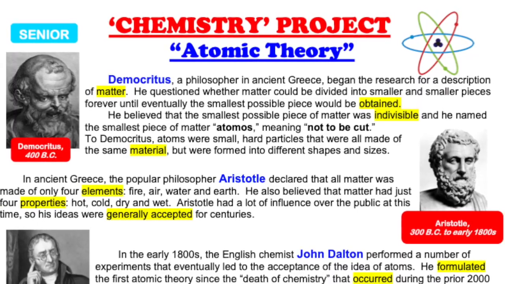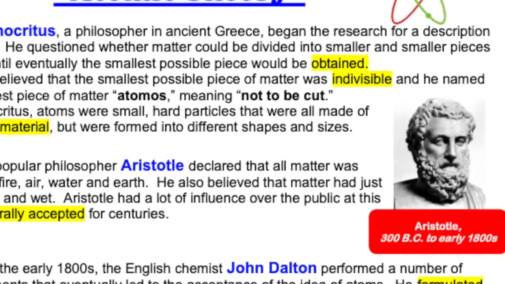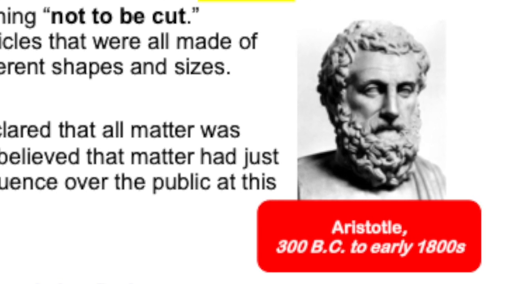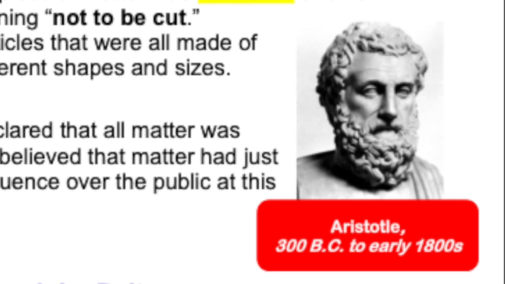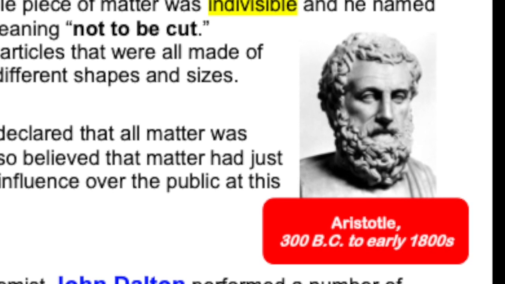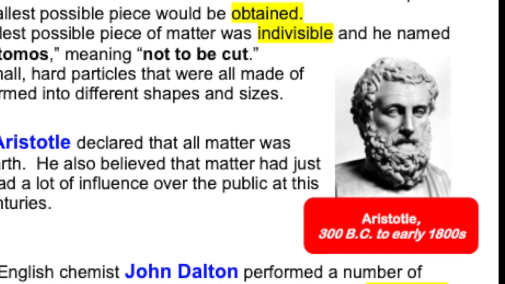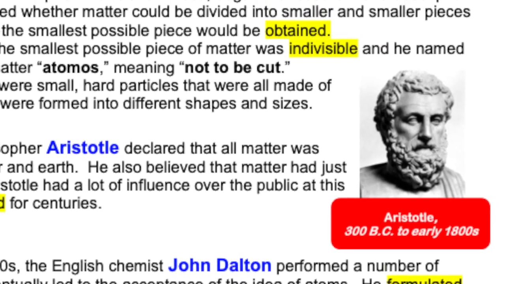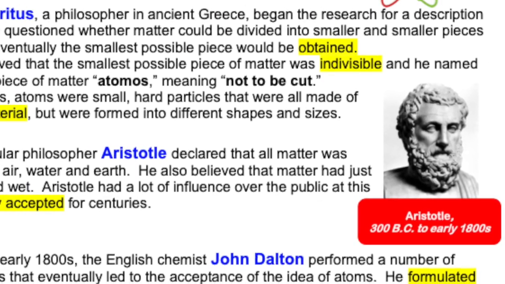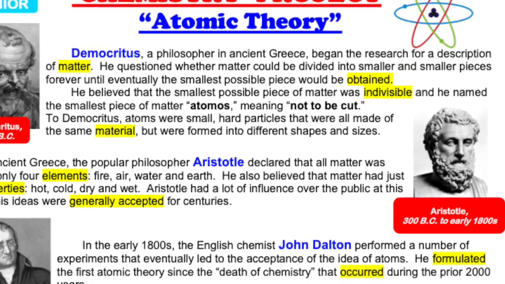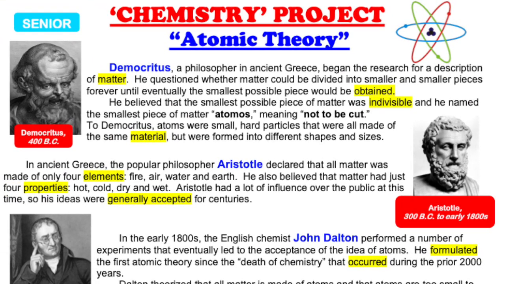shapes and sizes. In ancient Greece, the popular philosopher Aristotle declared that all matter was made of only 4 elements: fire, air, water, and earth. He also believed that matter had just 4 properties: hot, cold, dry, and wet. Aristotle had a lot of influence over the public at this time, so his ideas were generally accepted for centuries. As you already know, this was the death of chemistry.